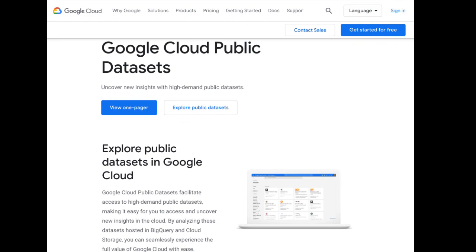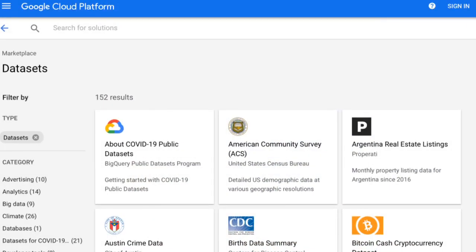But be careful not to go over, or you will have to pay. Here are some examples. The US names dataset contains all names from social security card applications for births that occurred after 1879. Second, the Major League Baseball data, which includes pitch by pitch data for MLB games in 2016.